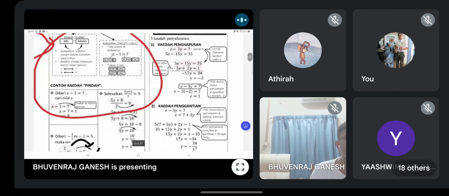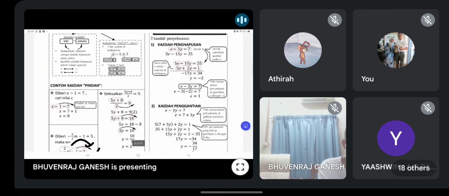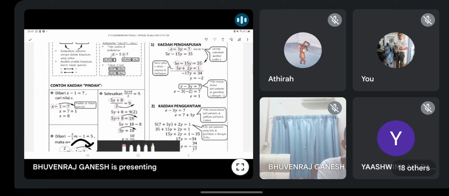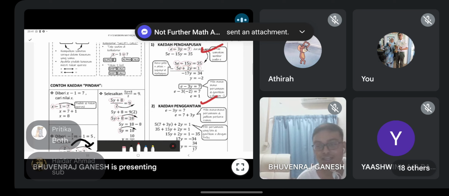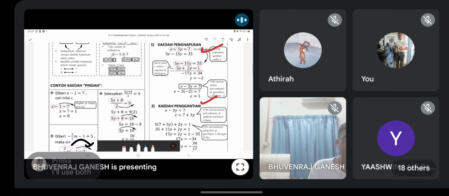Alright. Okay, now we come to this one. Okay guys, this one I want to ask you all. Which method you all prefer? Substitution or elimination? Mana kamu lebih suka? Can I see? What is your opinion? Anything? Okay, both. Okay, I like Pritika's answer, both. Okay, correct. Be flexible, guys. You must be flexible with both methods. Don't just depend on one method.